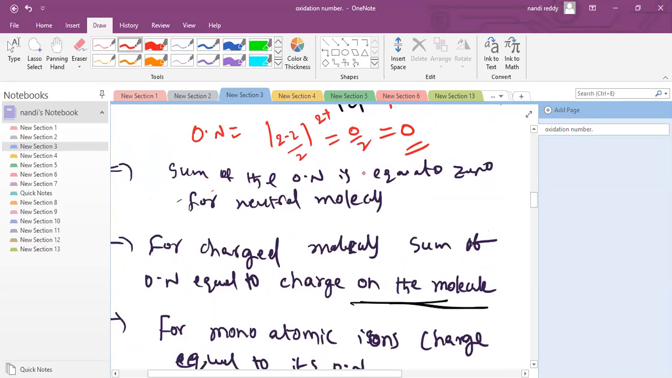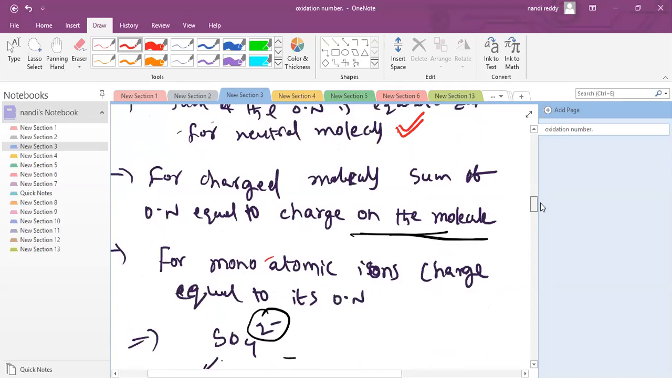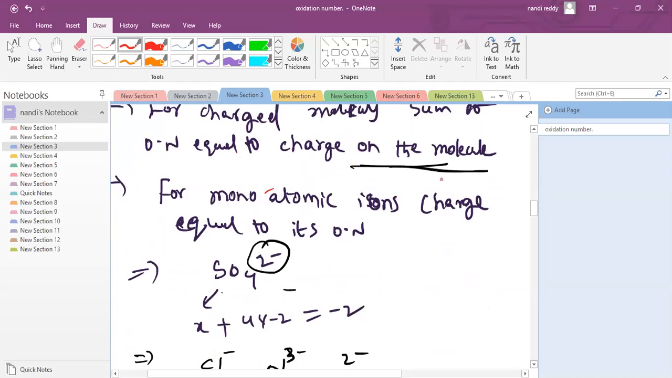Next point you can note down, you already know that one. The sum of the oxidation numbers is equal to 0 for neutral molecules. I already gave this point. Next, for charged molecules, the sum of the oxidation numbers is equal to the charge on the molecule. For monoatomic ions, the charge is equal to its oxidation number. This is a charged molecule, sir.